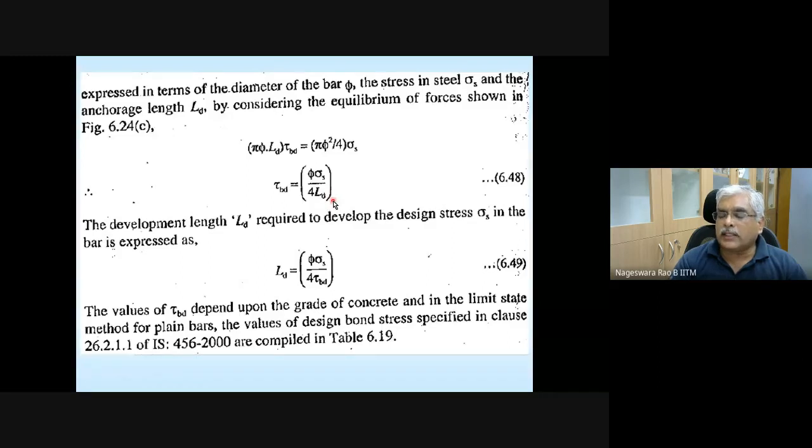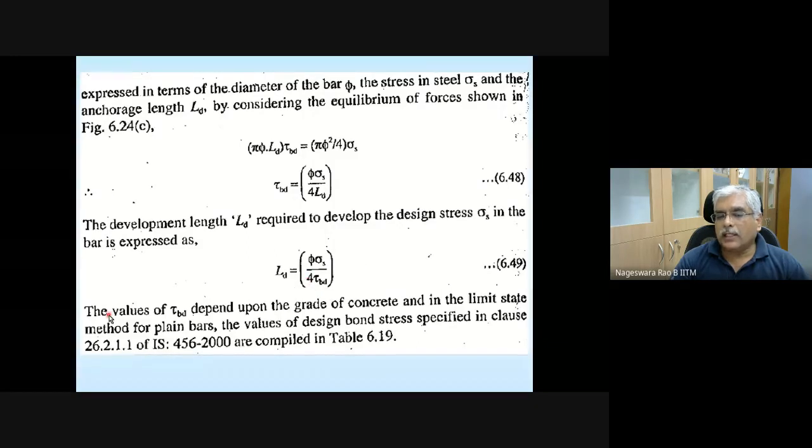How much length I need to extend beyond whatever is required. So this relation can be rearranged and written in this manner. Okay, LD is pi times sigma s divided by 4 times tau BD.